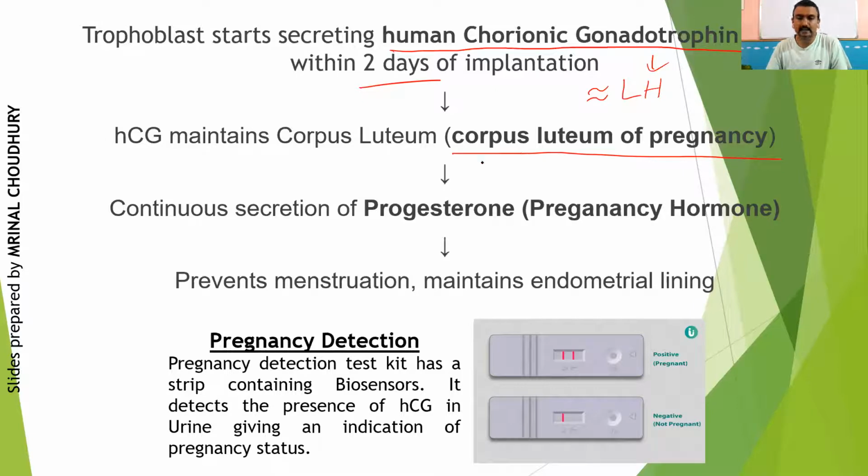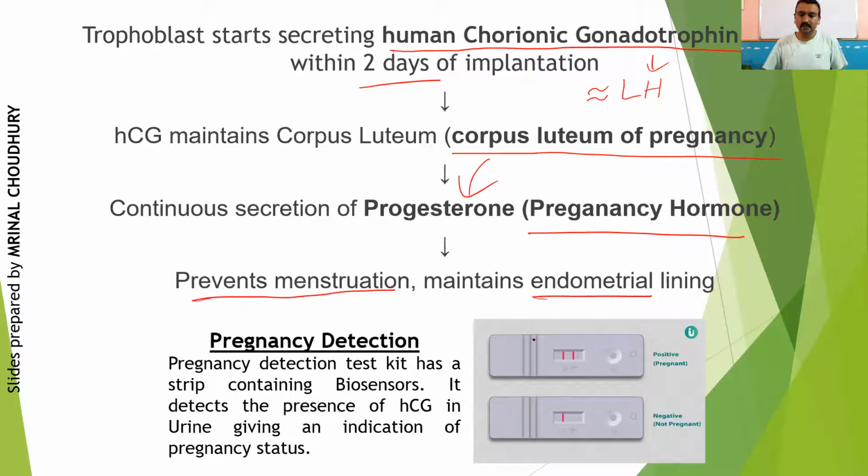And this corpus luteum is continuously going to secrete progesterone, which is called the pregnancy hormone, because throughout the pregnancy the progesterone is going to be secreted, which will maintain the endometrial lining and thus prevent the menstruation process.